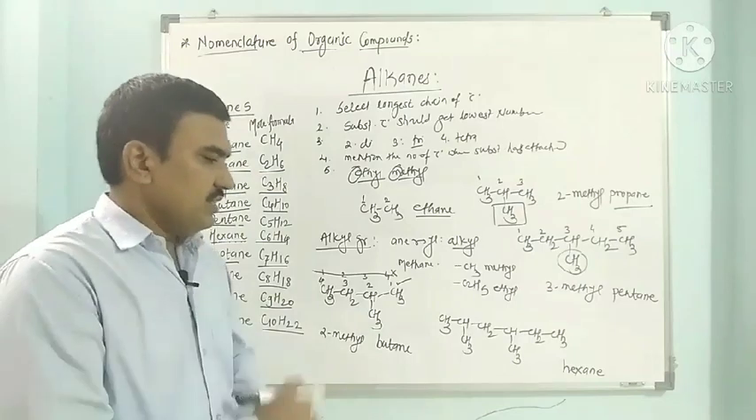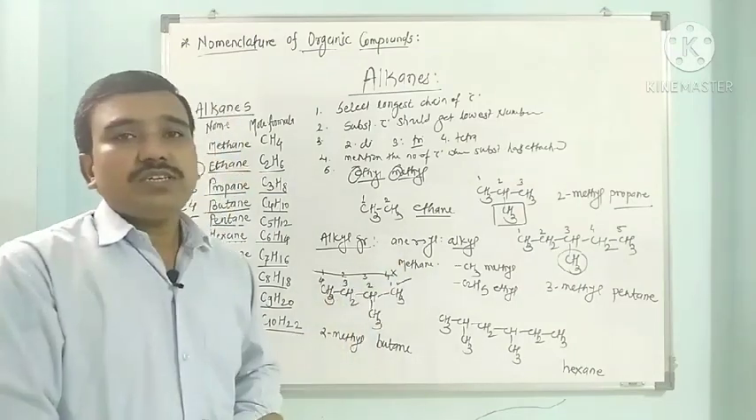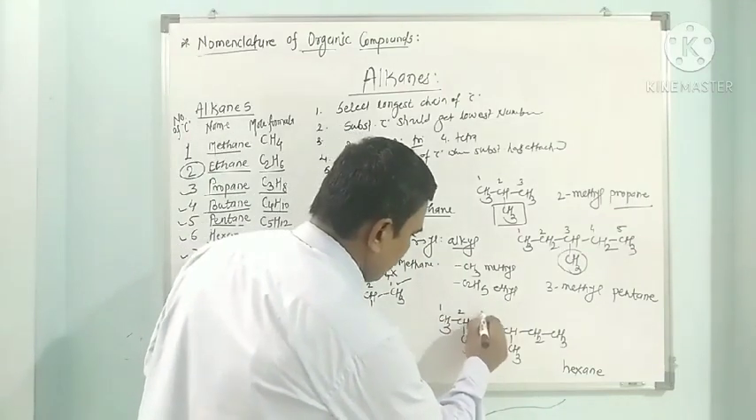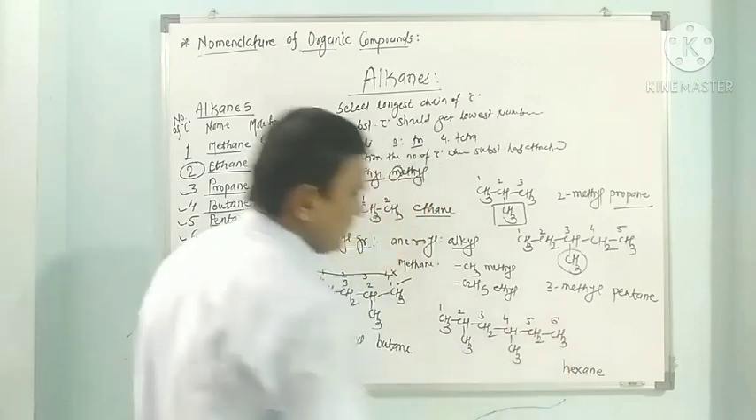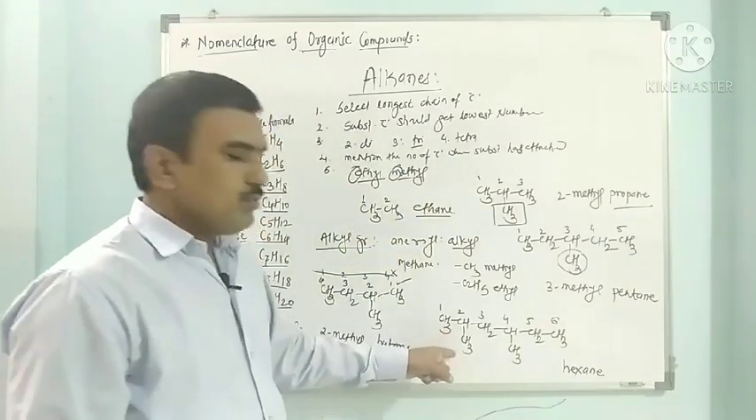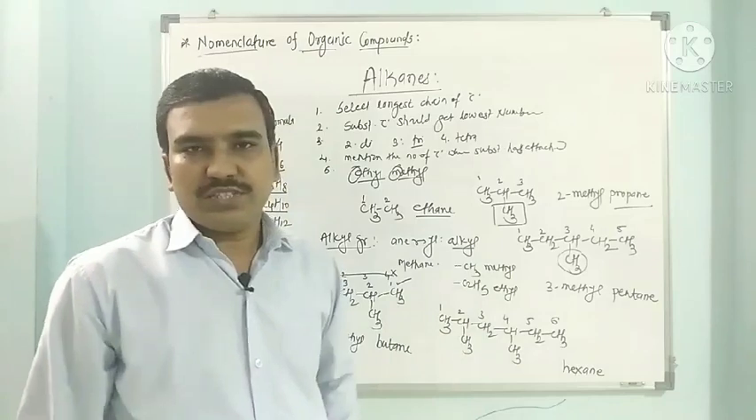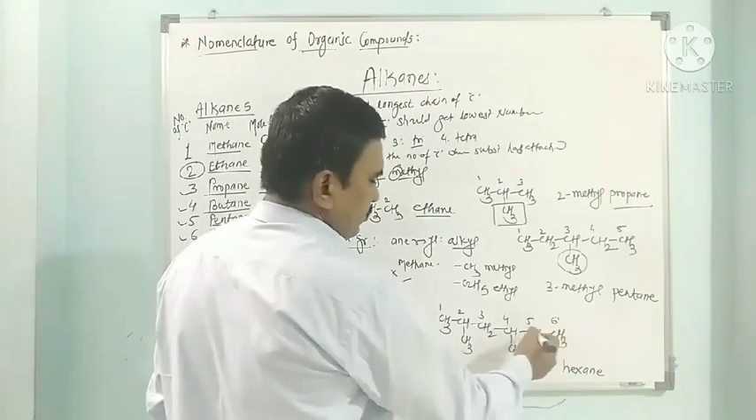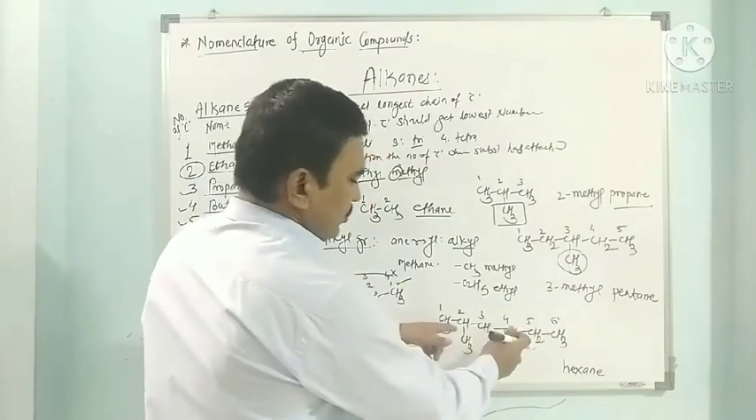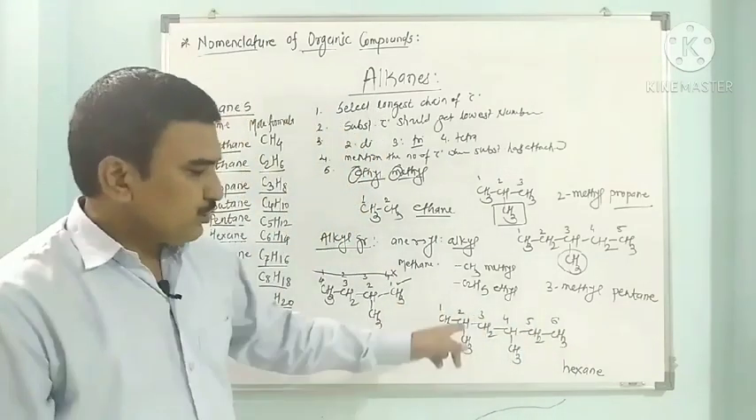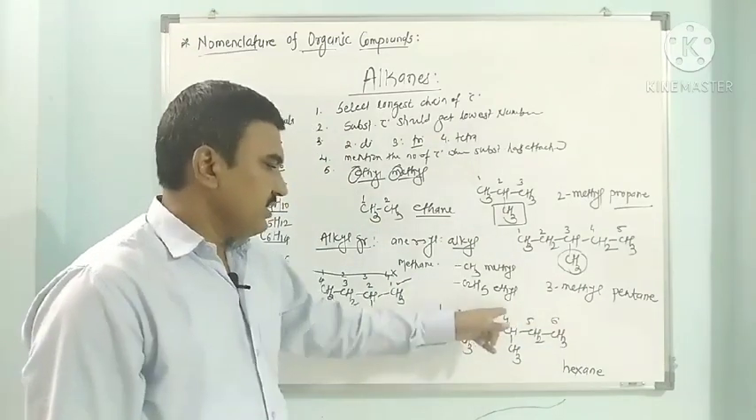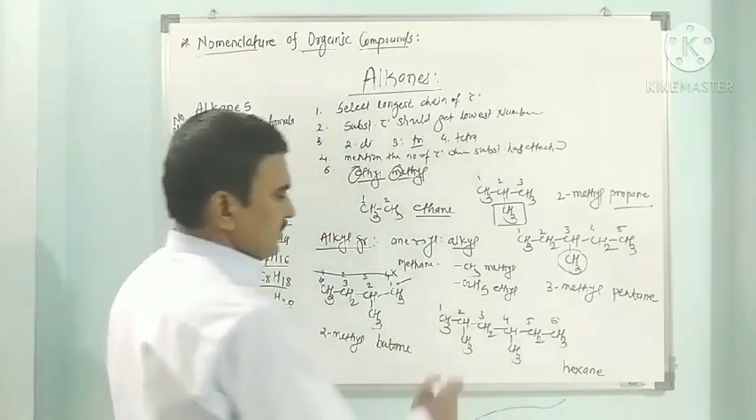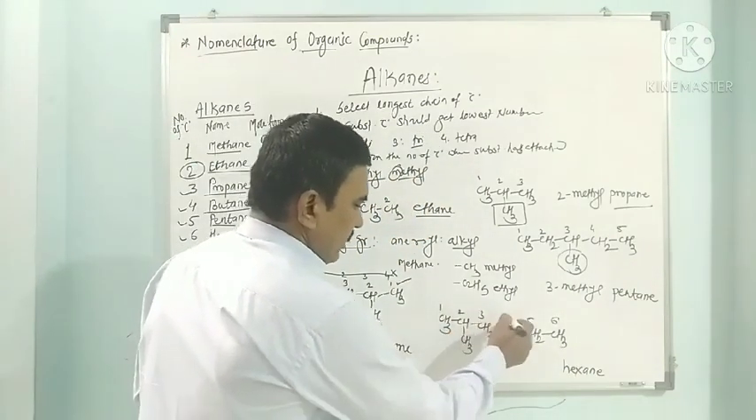Now we have to see the groups attached to the straight chain. If you start numbering from this side, this is 1, this is 2, this is 3, this is 4, this is 5 and this is 6. Then the second number goes to methyl and the fourth number goes to methyl. If we start numbering from the right side, 1, 2, 3, 4, 5, 6, then 3 and 5 go to the methyls. 2 and 4 is definitely less than 3 and 5, so we have to start numbering from the left side. So the substituted carbons are 2 and 4.